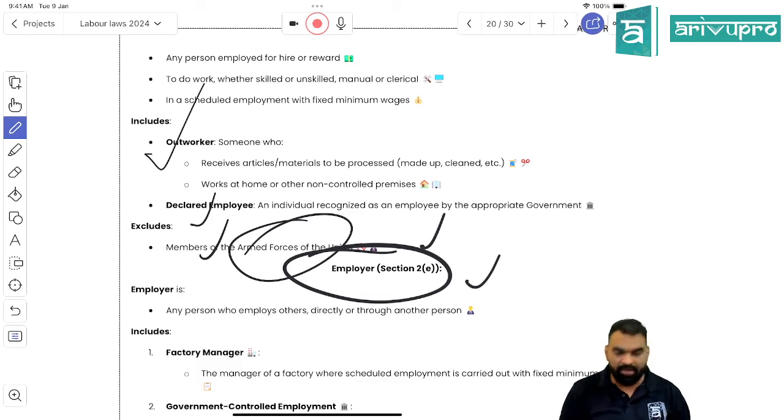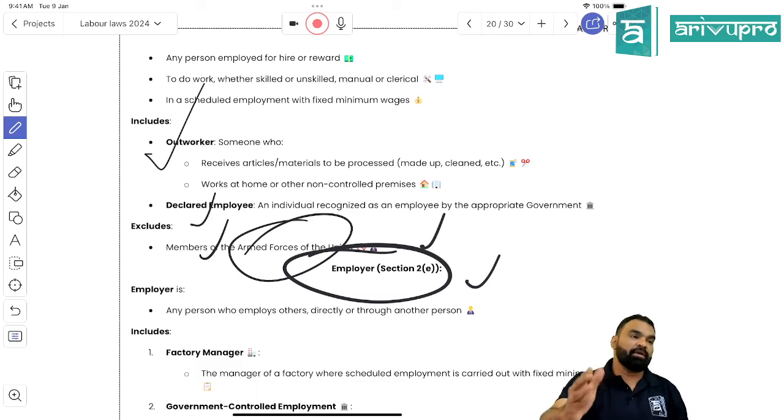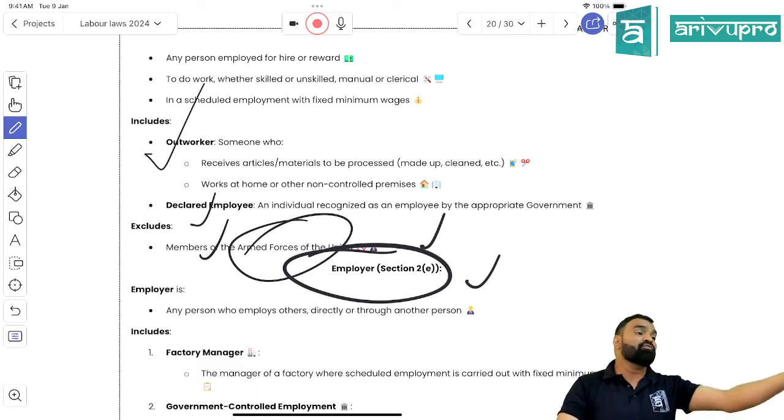It is really required for the government, the policy maker, to intervene in the policy making of an organization, whether you are financially capable or incapable. If you are performing scheduled employment, you have to pay what, beta?